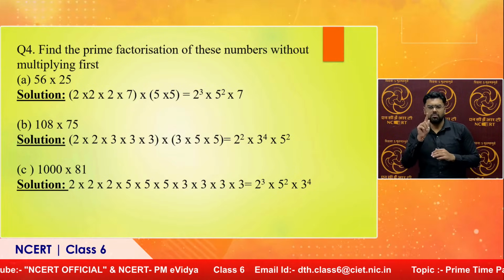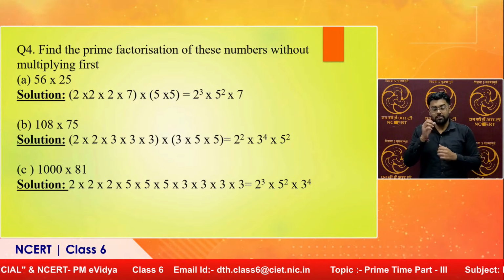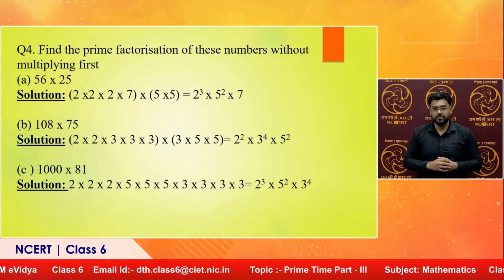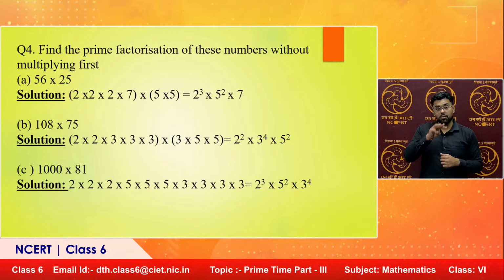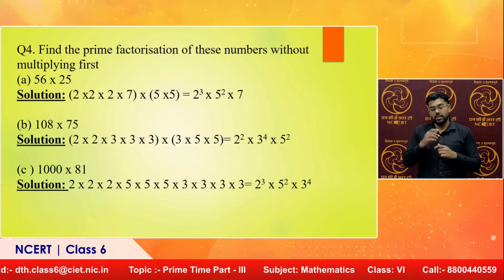108 into 75 can be factorized as 2 to the power 2, 3 to the power 4 and 5 to the power 2. What about 1000 into 81? I can write this as 2 to the power 3 into 5 to the power 2 into 3 to the power 4.